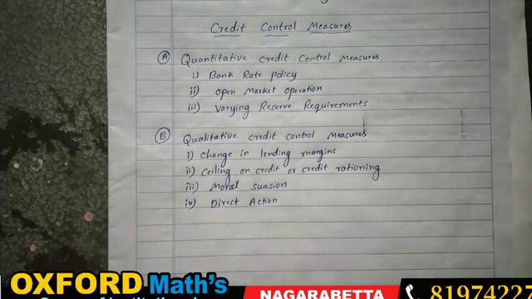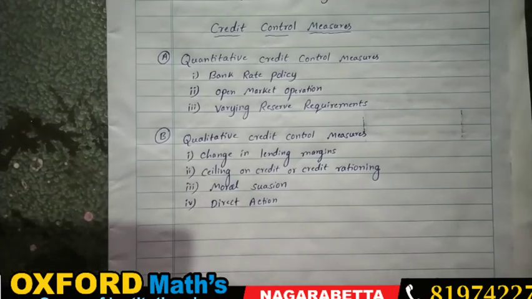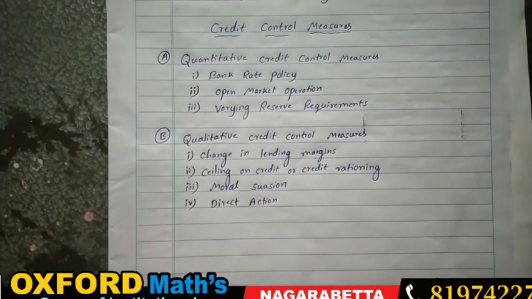If you still have any doubt regarding this topic that I have explained today, you can question me on WhatsApp. Either send me a question by taking a photo and leaving it in the group. I will tell you detailed information regarding credit control measures and the regulation of money supply, and how it takes place in economic activity.